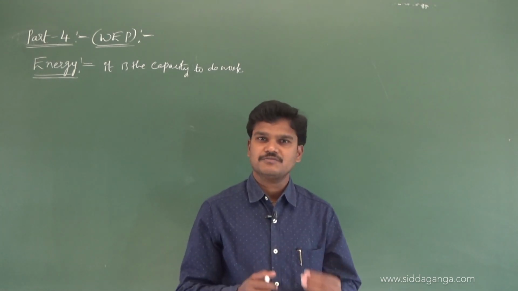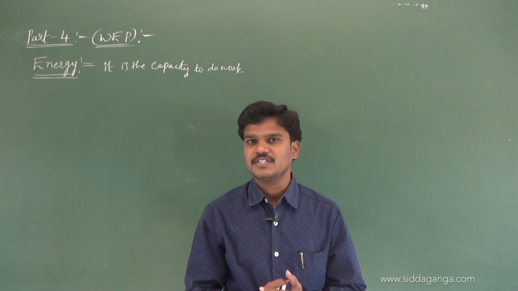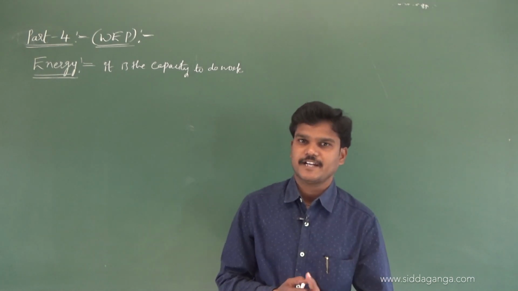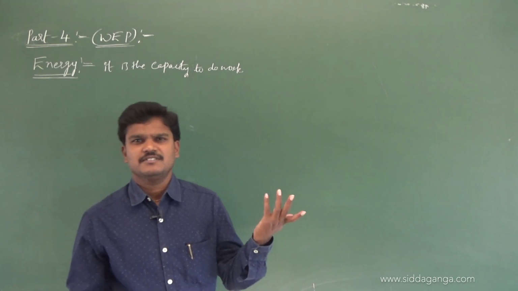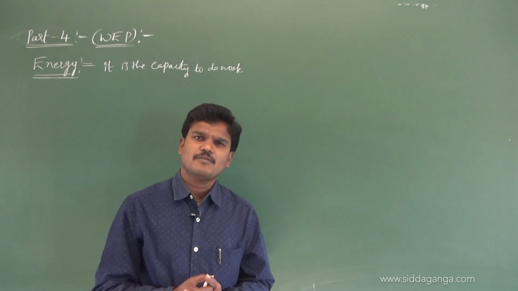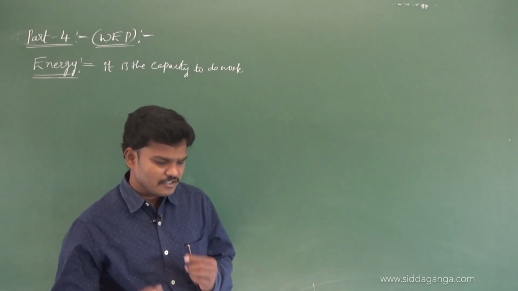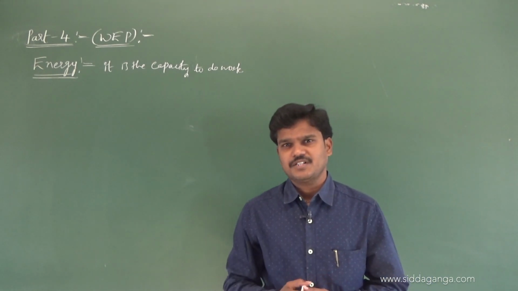Of course, you know these words in your lower classes. We are going to discuss only potential energy and kinetic energy. Heat energy is the form of energy which is always transferred from high temperature to low temperature.